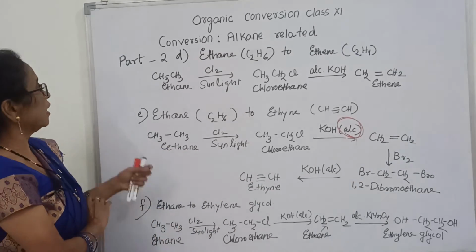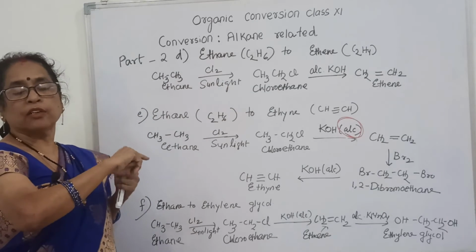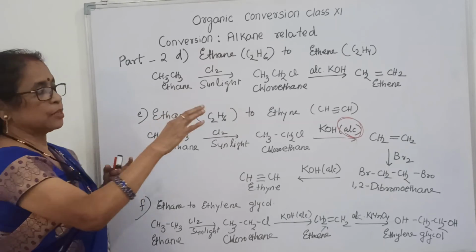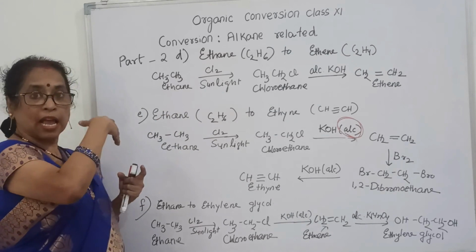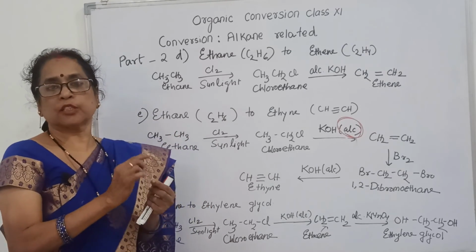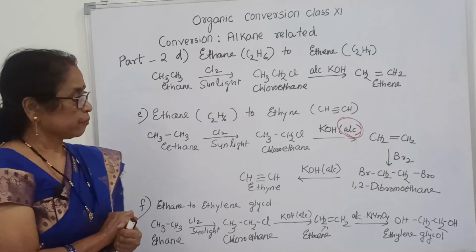Now I hope it is clear. For ethane to ethene, alcoholic KOH is used. When alcoholic KOH is used, the haloalkane changes to a double or triple bond, and when aqueous KOH is used, the haloalkane changes to alcohol. These two reactions are very important.